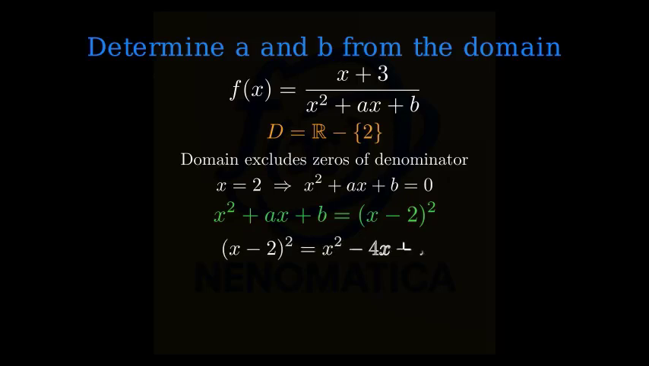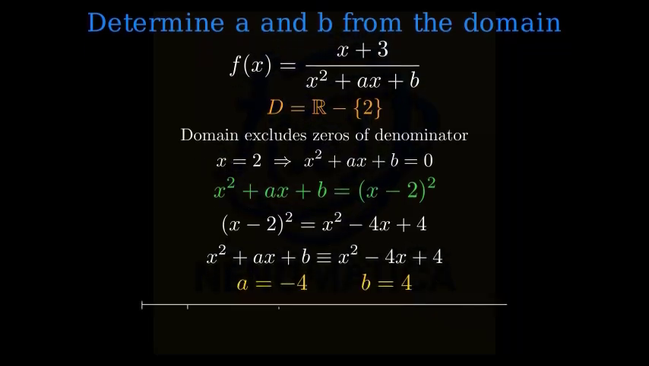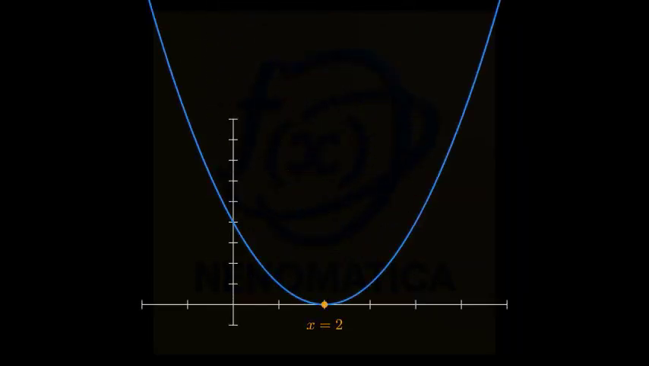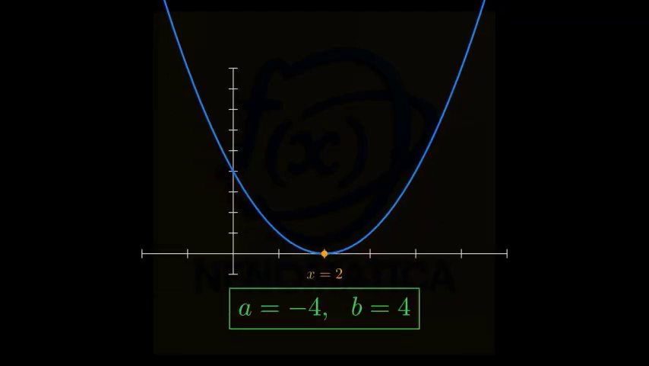Now we equate coefficients with x squared plus ax plus b. Matching the x term and the constant term gives a equals -4 and b equals 4. To visualize a double root at x equals 2, here is the parabola y equals the denominator when a equals -4 and b equals 4. Notice it just touches the x-axis at x equals 2 and turns around. Therefore, the constants are a equals -4 and b equals 4. That single excluded domain value forced a double root at x equals 2.